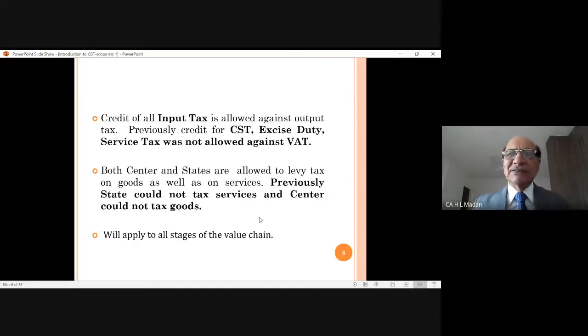In earlier laws, prior to 1st July 2017, central excise duty was leviable by central government only on production, only on manufacturing. What does it mean? It was a single point levy. After manufacturing, on those goods, there was no tax called as central excise duty. So it was finished there on itself. But in VAT, it was moving from one supply chain to the other supply chain.